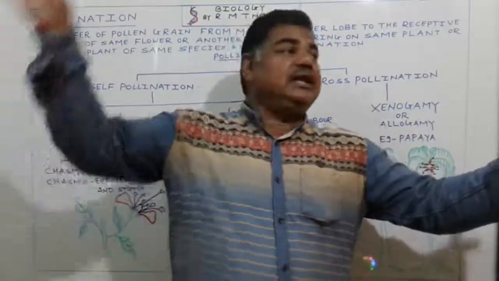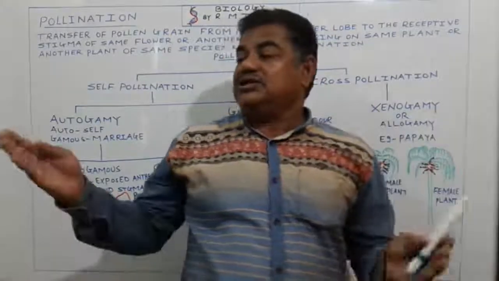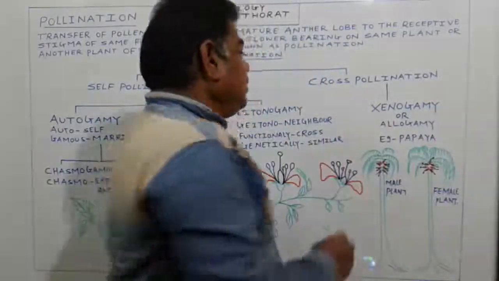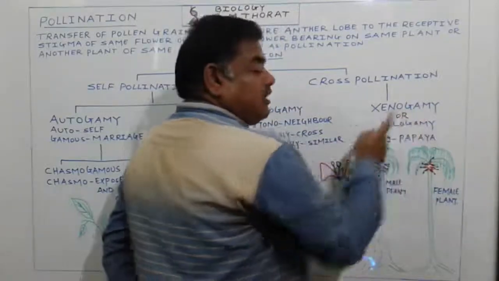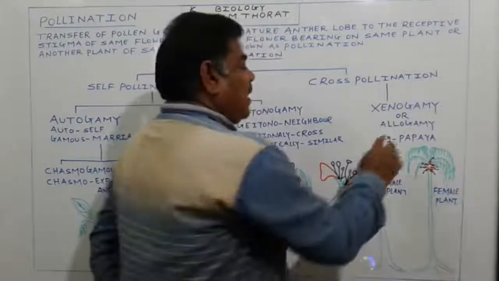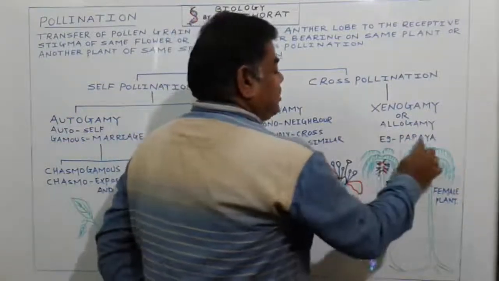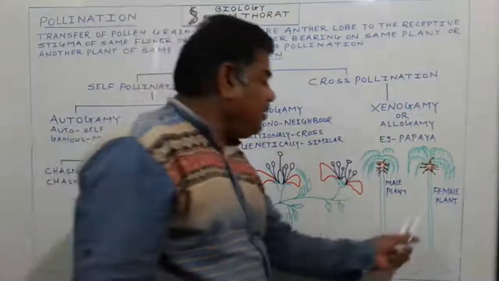The pollen grain gets transferred from one flower to another flower, meaning the second plant is a stranger for this first plant. So xeno means a stranger, gamous means a marriage with a stranger, meaning with an unknown, but of the same species. Or allogamy.